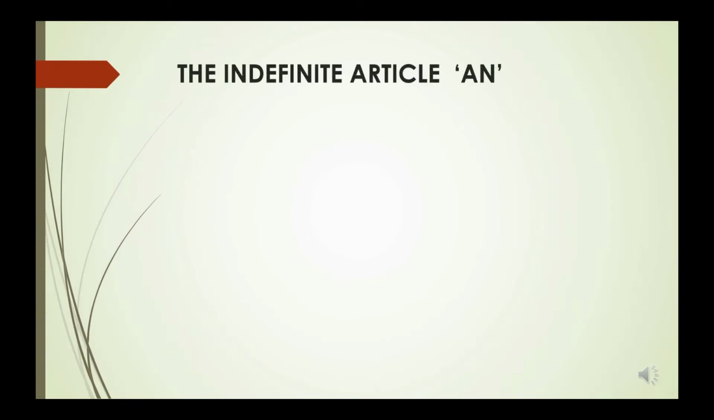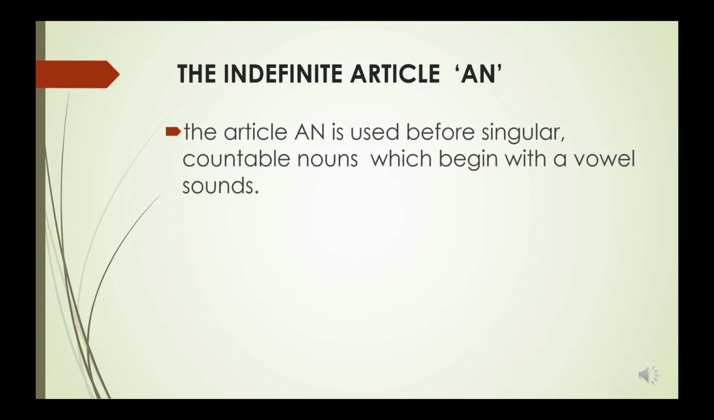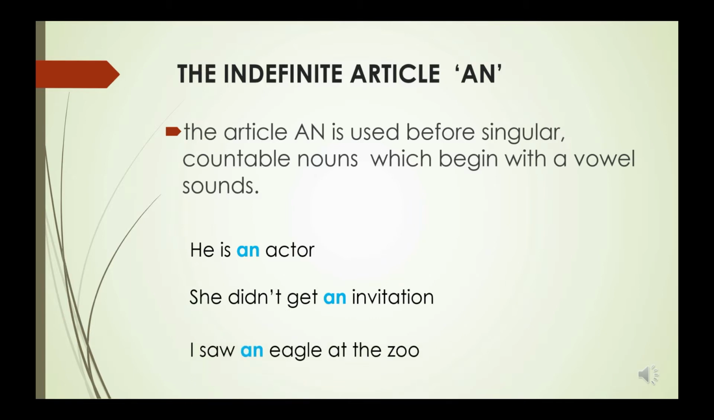The indefinite article an is used before singular, countable nouns which begin with vowel sounds, that is a, e, i, o, u. The example: an actor, an invitation, an eagle, and so on.